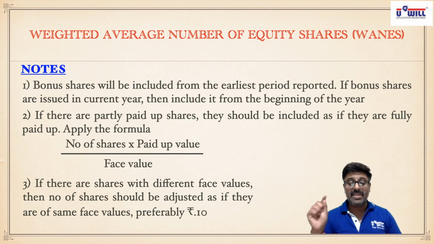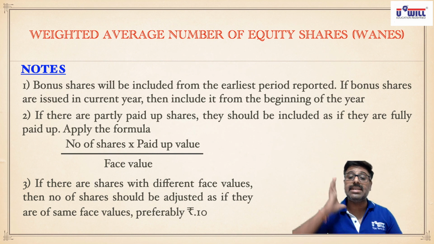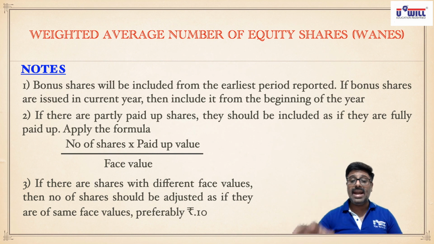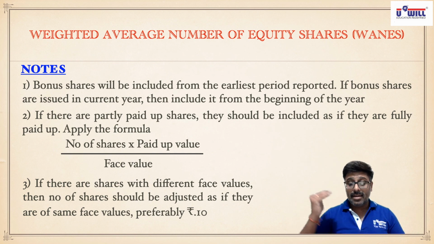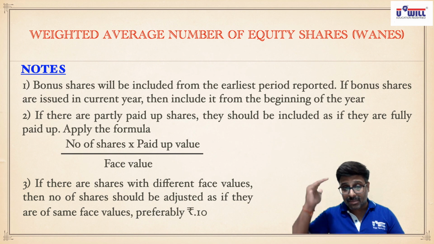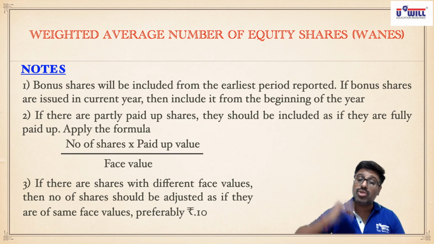So if shares are with different face values, then number of shares should be adjusted as if they are of same face value, preferably rupees 10. So any other face value, 8, 5, 15, 20 rupees shares, you convert them to shares as if they are of 10 rupees. And accordingly, you adjust the number of shares. If the value is less than 10, like 20,000 into 8, 1,60,000, then 1,60,000 divided by 10, the number of shares will decrease to 16,000. And if they are more than 10 rupees shares, then the number of shares will also increase.